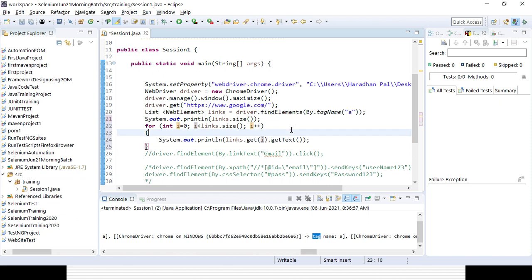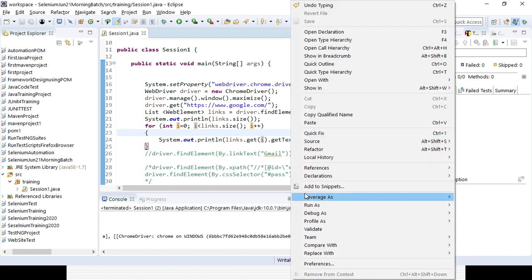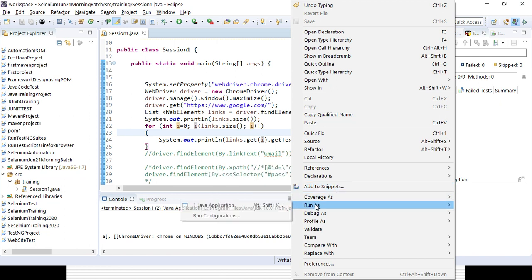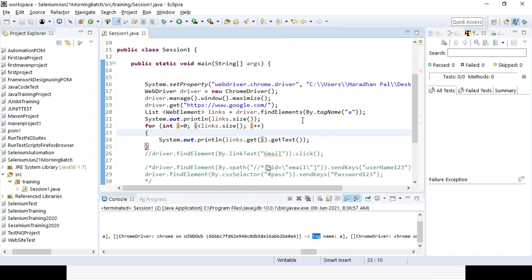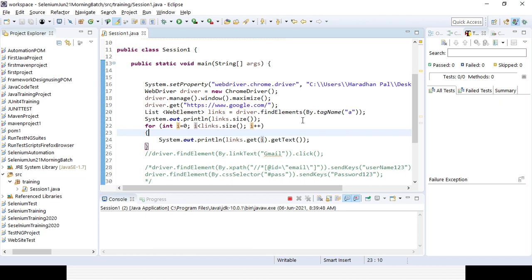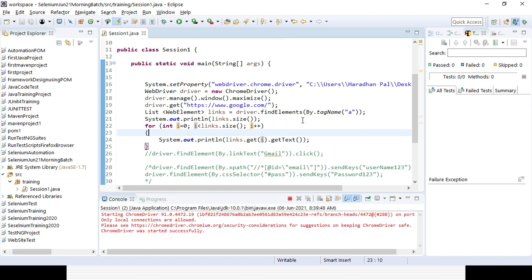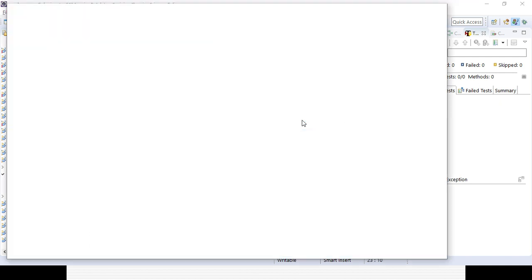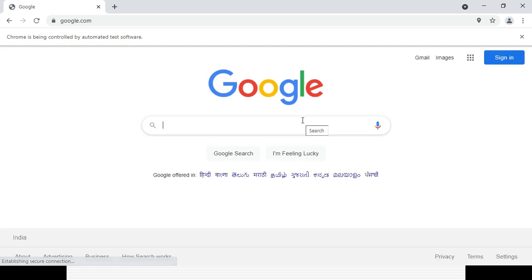Let's try to save the code. Let's try to run. So that's why we can even find elements. In case we need to inspect multiple things, or print out multiple things with the same tag name, we can definitely use this. So it will open the Google page. Okay, let's close it and let's see here.